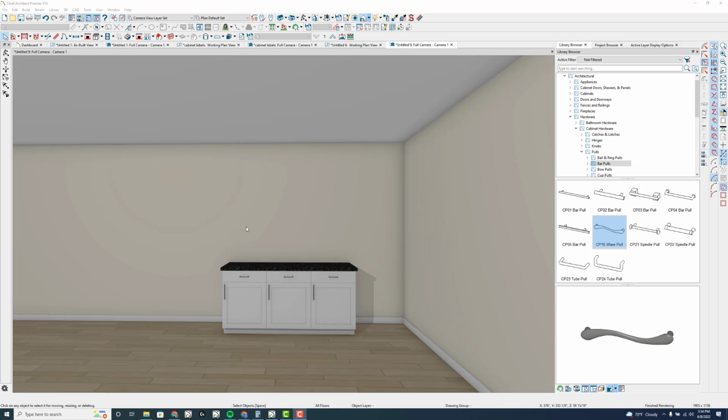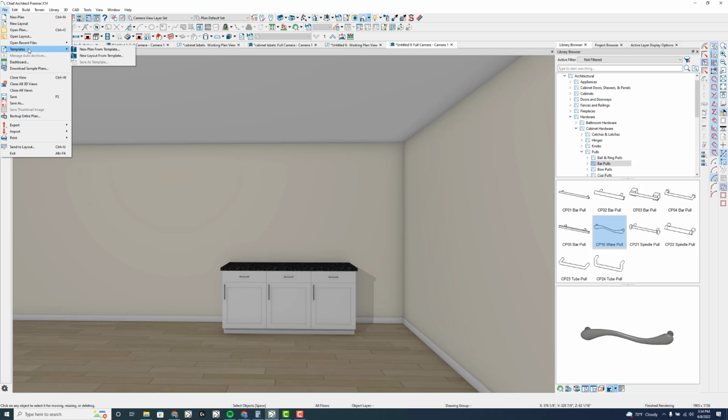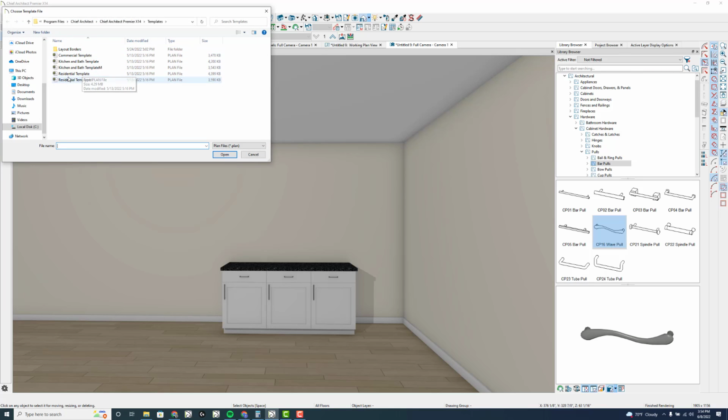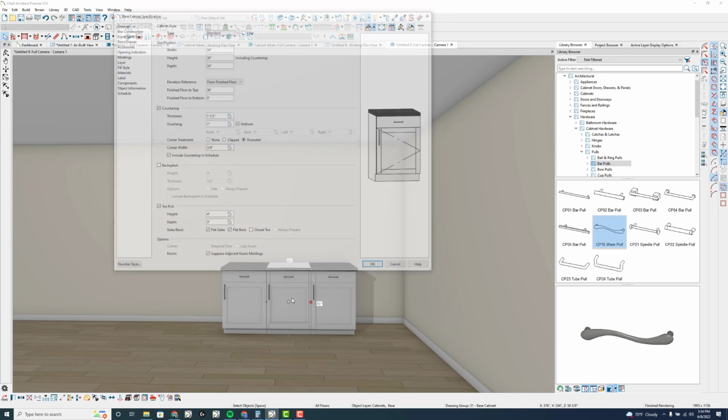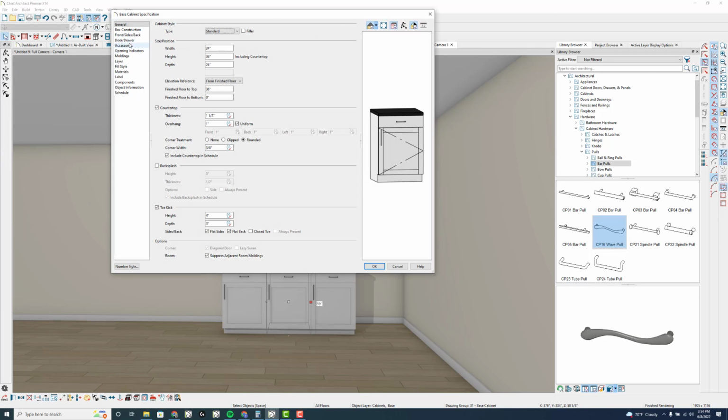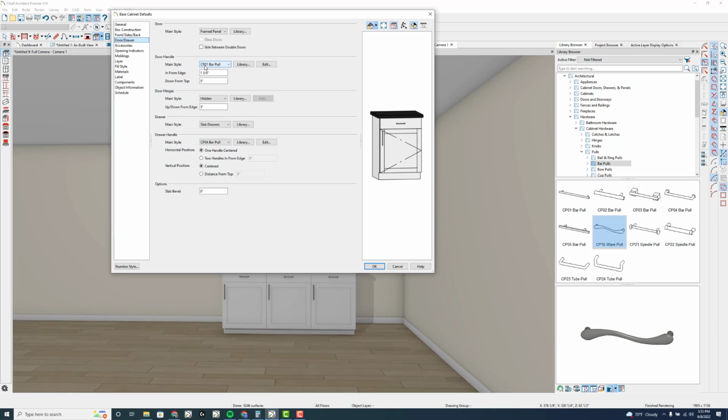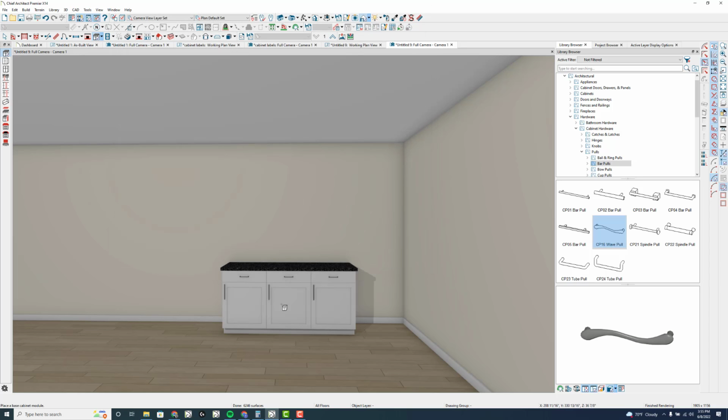This is a file in X14 that I started from an out-of-the-box template that Chief sent. I used the residential template in X14, and I opened this cabinet. I set the default cabinet's door drawer to CP01 for the handle and CP04 for the drawer handle.